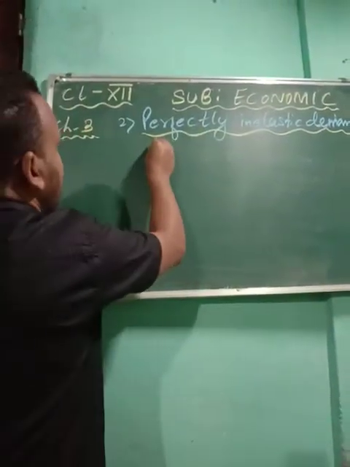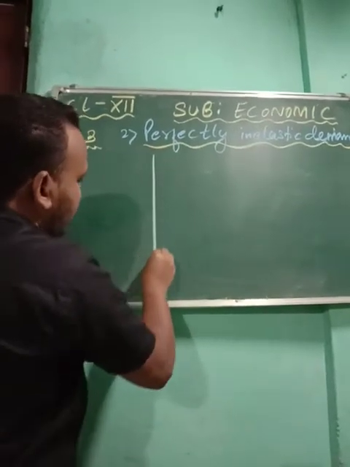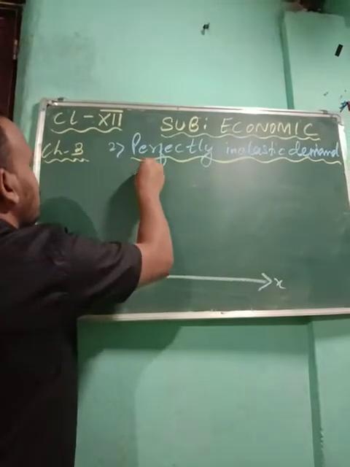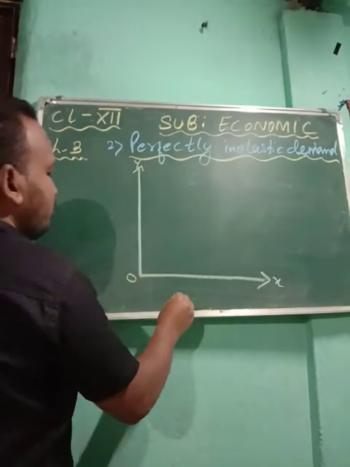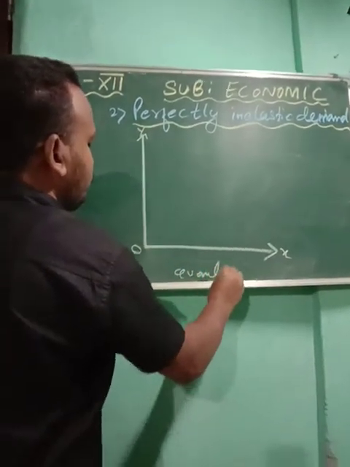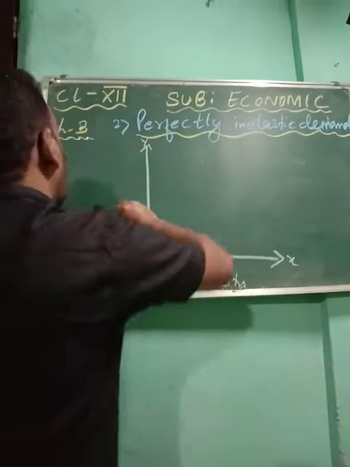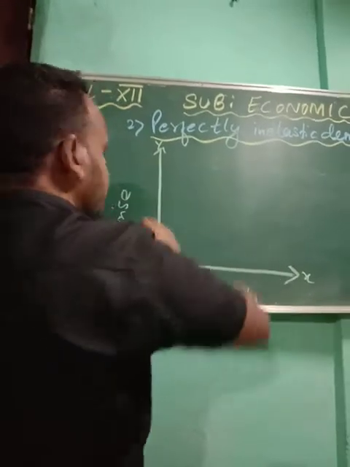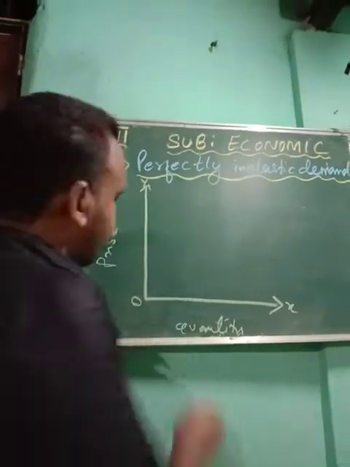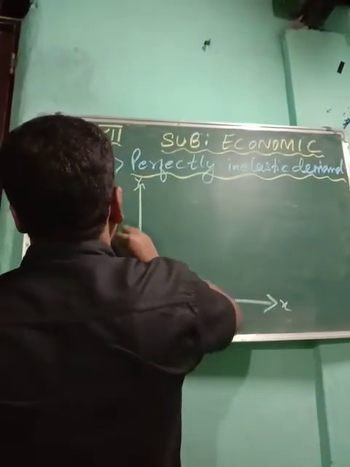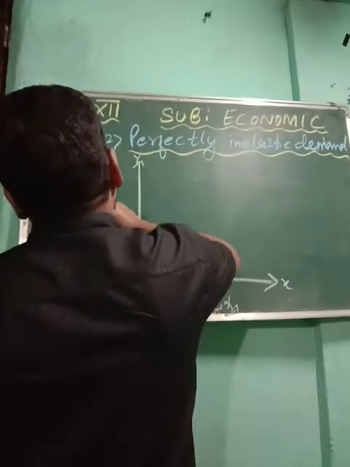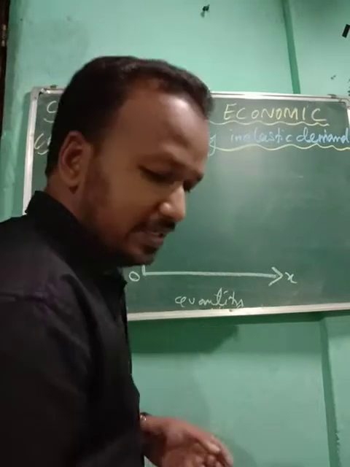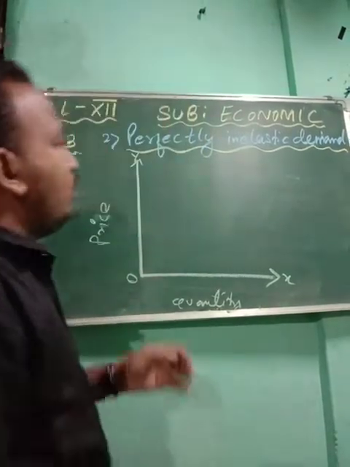In this diagram also you have to prepare the x-axis and y-axis: price on the y-axis, quantity on the x-axis.